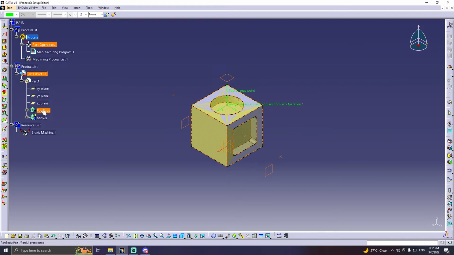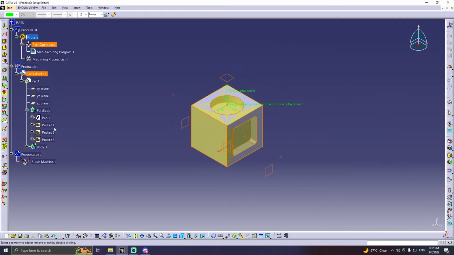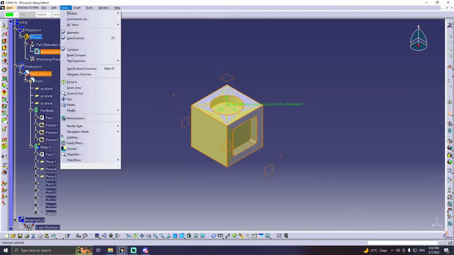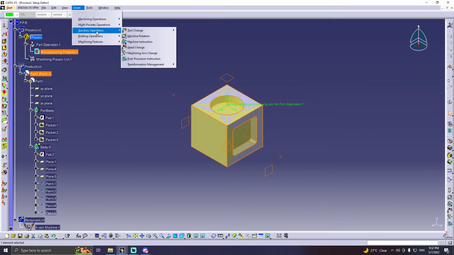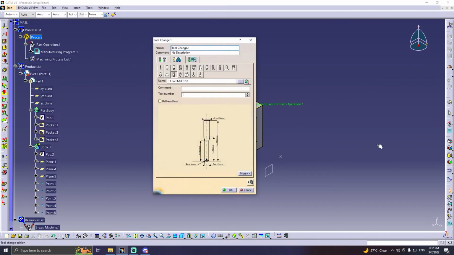We will pick the part body since this is the final design. Next, we will pick the stock. Stock will be body 3. Then OK. Now we will first select the tools. We will change the tool using the tool change and then select end mill. Here we will adjust the tool size. We will change this to 100 mm, and then here will be 80 mm. Then click OK.